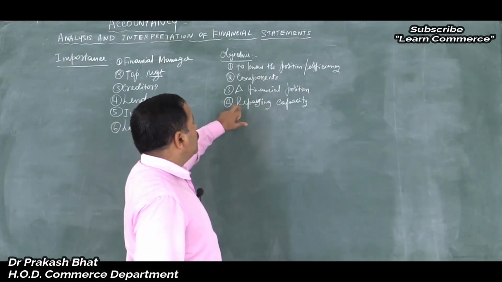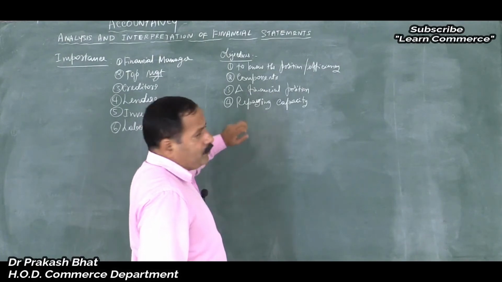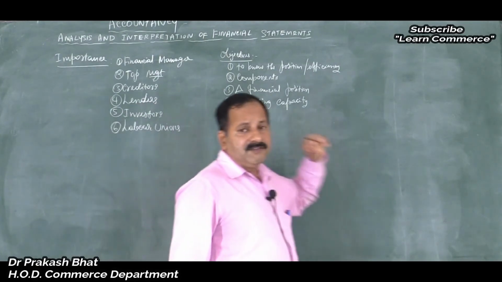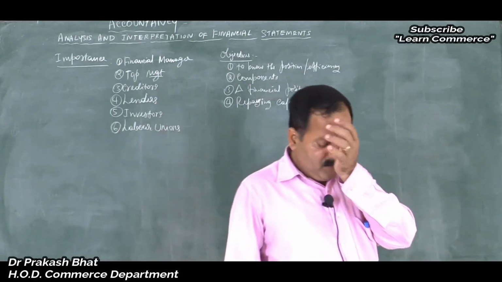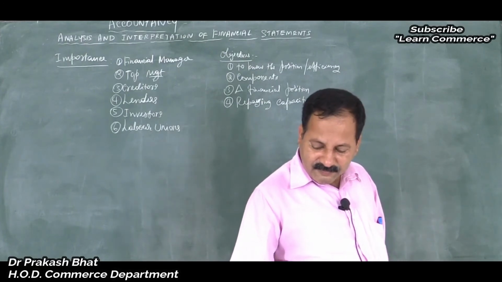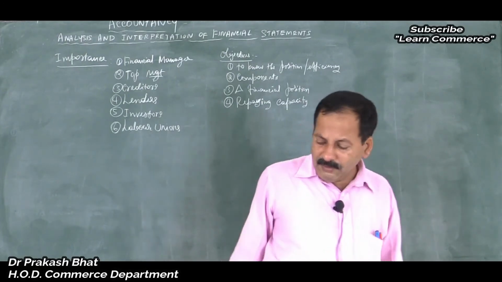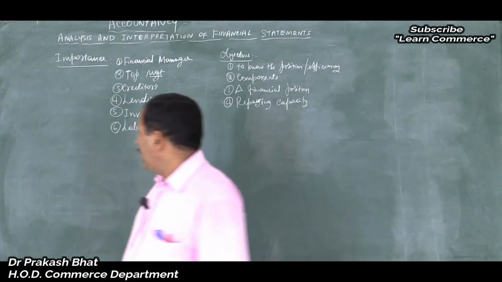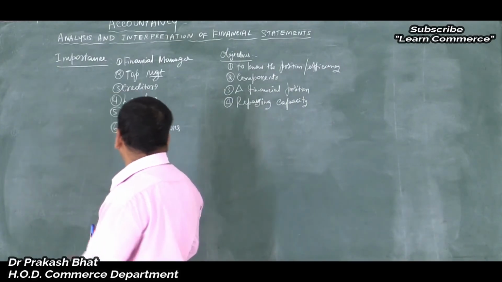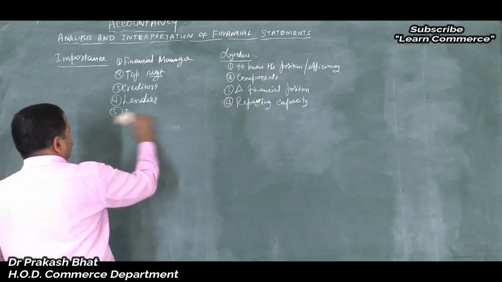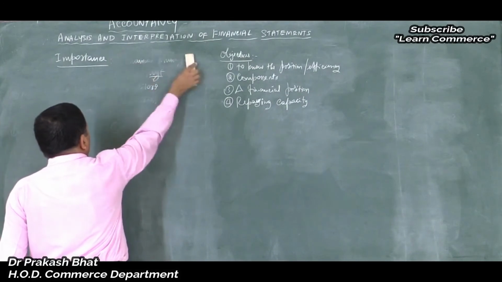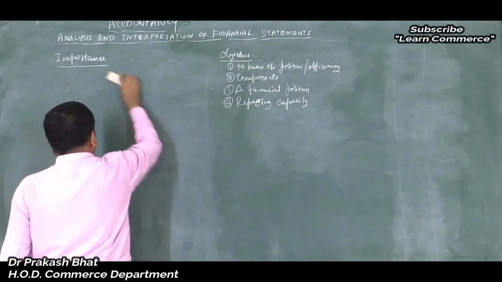So the repaying capacity of the organization can be made known only with the help of analysis and interpretation of financial statements. Now, analysis and interpretation is required, of course, no doubt, but we should know how to analyze and interpret.